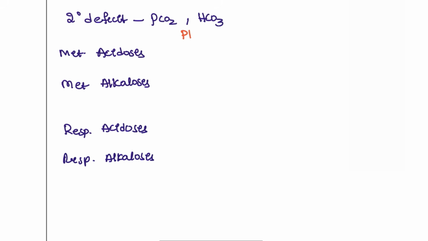Let's see one by one how this is going to present. First pH, PCO2 and HCO3. In metabolic acidosis, the primary defect is a low pH. Same as that, PCO2 and HCO3 will also be decreased. In metabolic alkalosis, the primary defect is a high pH, and this will also follow the same rule. So metabolic will follow the same: everything will be decreased or everything will be increased.